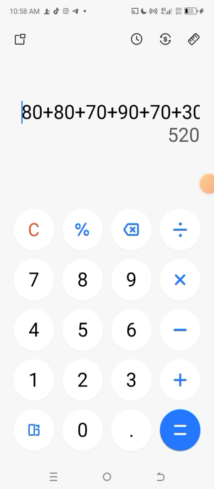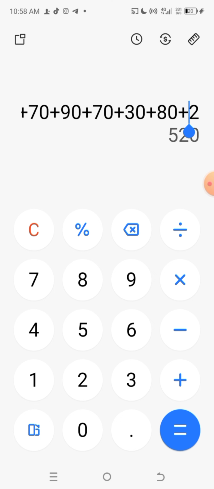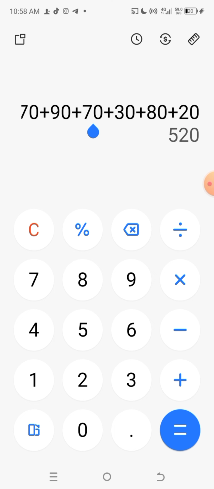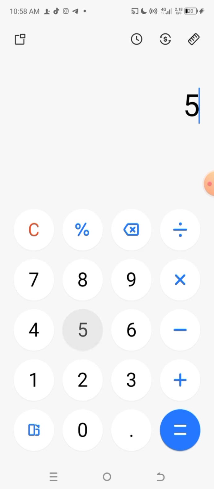All right, so sorry, my network. Okay, so 1, 2, 3, this is 4. So we need just one digit again. So plus 20 plus 50, right? So we have 590.